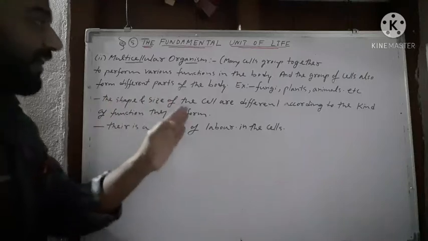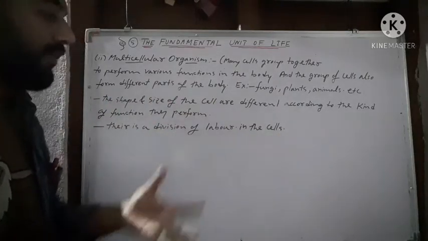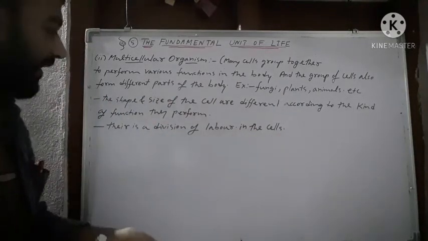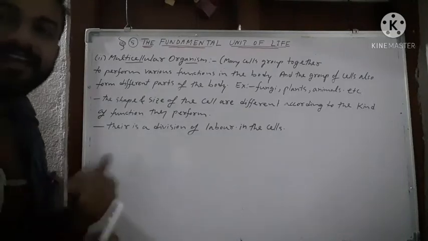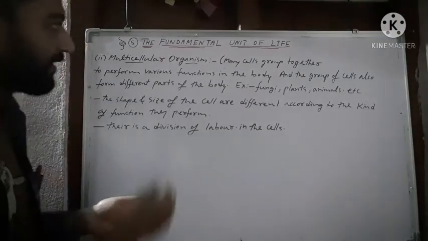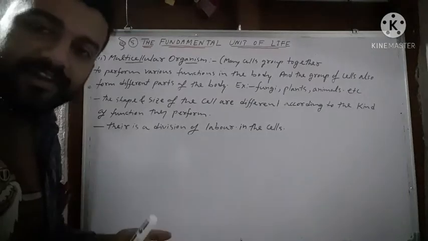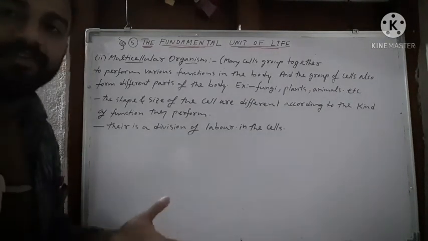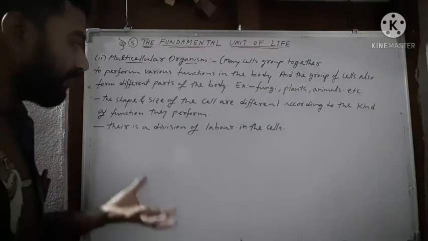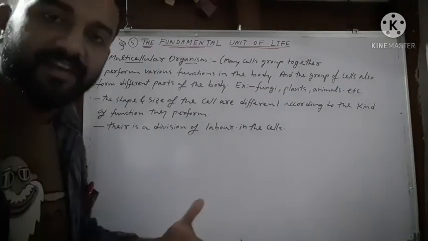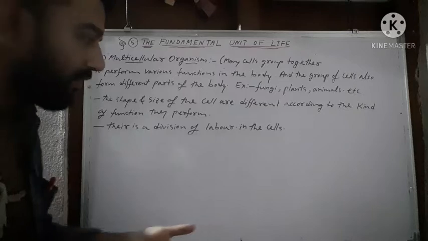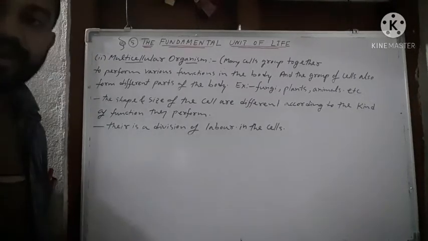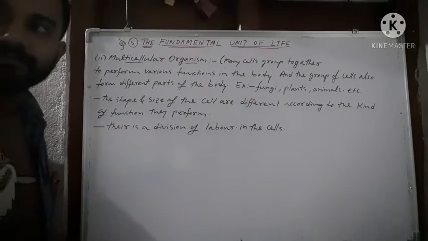So the shape and size of the cells differ according to the kind of function they perform. So there is a division of labor among the cells in a multicellular organism. As the heart is responsible for pumping blood, the stomach is responsible for digesting the food. So there is a division of labor in the cells.